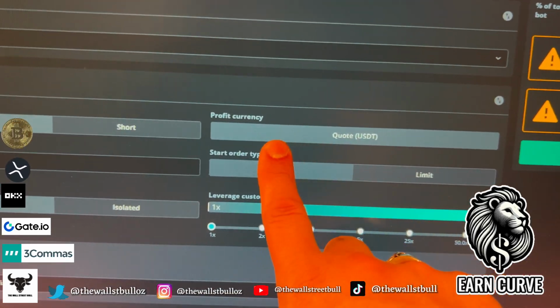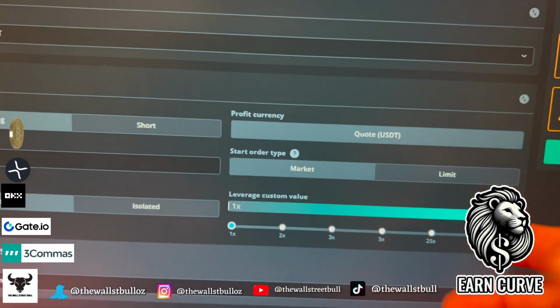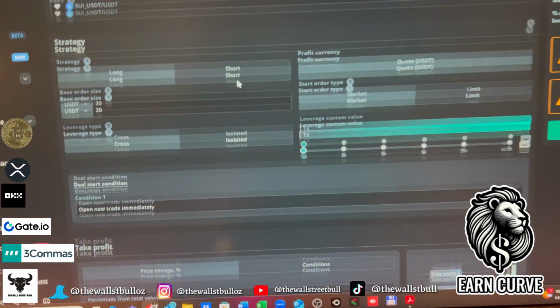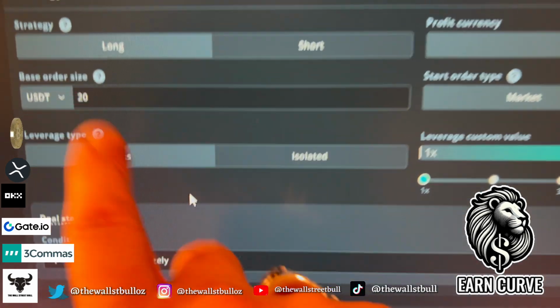Like, that's basically what's going to happen. So you don't have to wait until the price drops to get in. Limit order, you will save on fees. Market order, basically get started straight away. Now, this is really important.